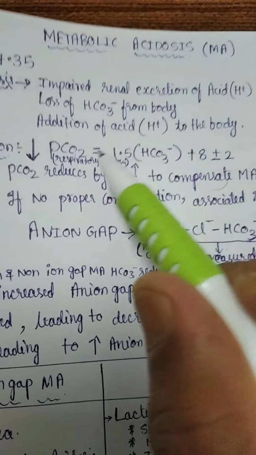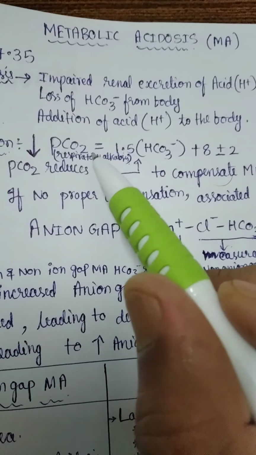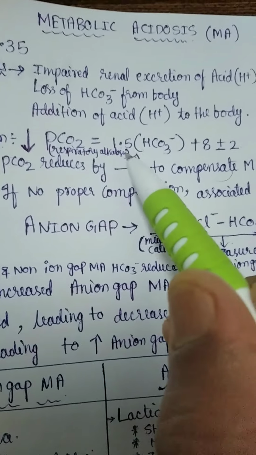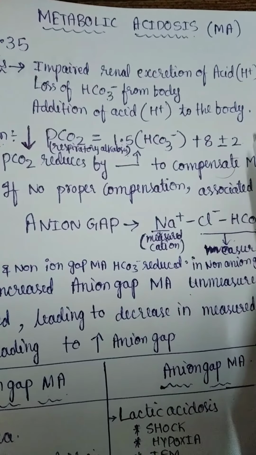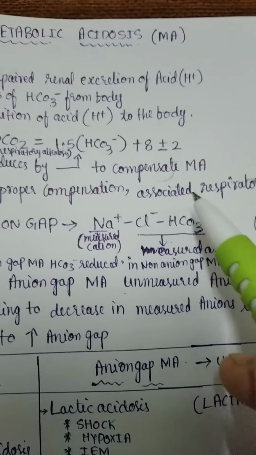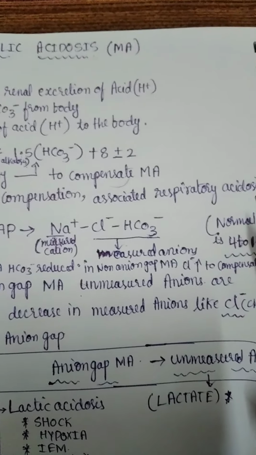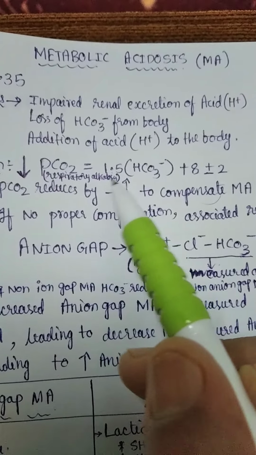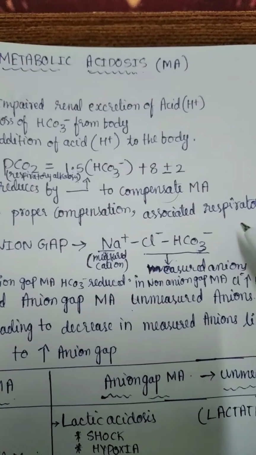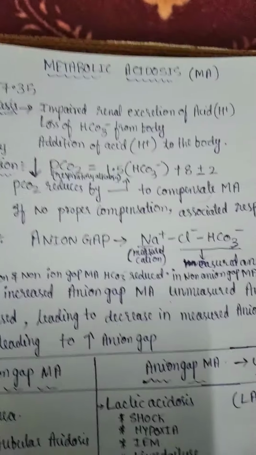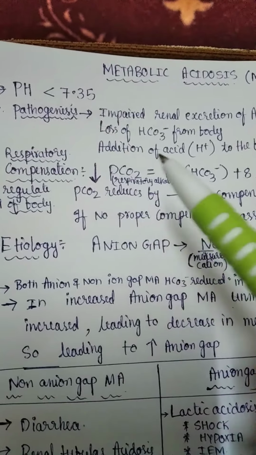So if there is no proper compensation according to this formula, if PCO2 is not reduced to this calculated amount, then we can suspect associated respiratory acidosis. Okay, if there is respiratory compensation.